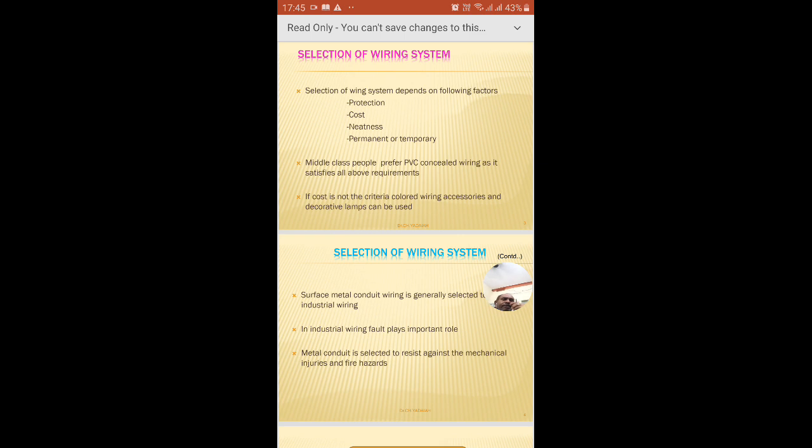In domestic wiring we prefer PVC concealed wiring, whereas in industry or some factory we have to opt for surface metal conduit wiring.